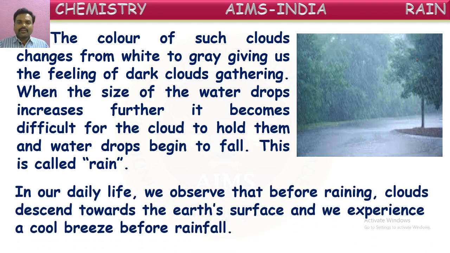In our daily life, we observe that before raining, clouds descend towards the earth's surface and we experience a cool breeze before raining. Yes, often in the rainy season, we can observe some cool breeze will come before raining. That indicates some rain is going to come. Yes, because these cool clouds come closer as they are flying. When they touch cool air, they become a little heavier as more water vapor converts into droplets. As they are becoming heavy, they come a little closer to the earth. So because of this cool breeze, we can identify that rain is going to come.